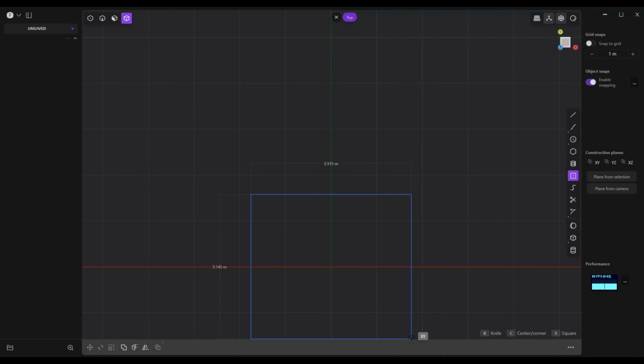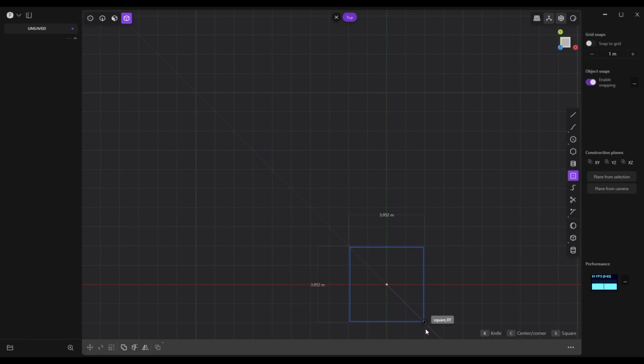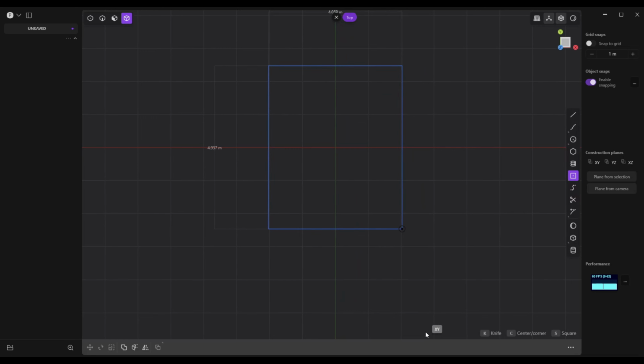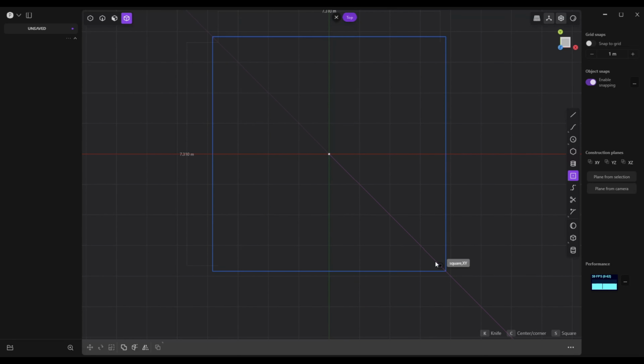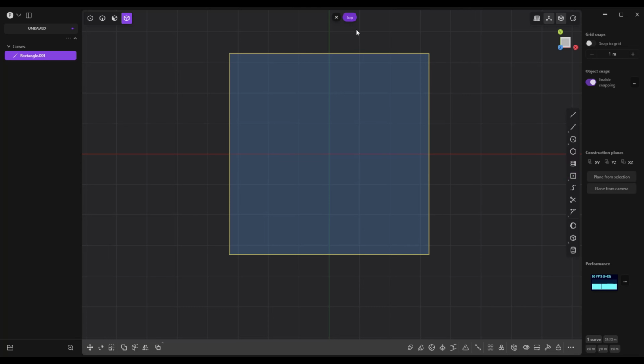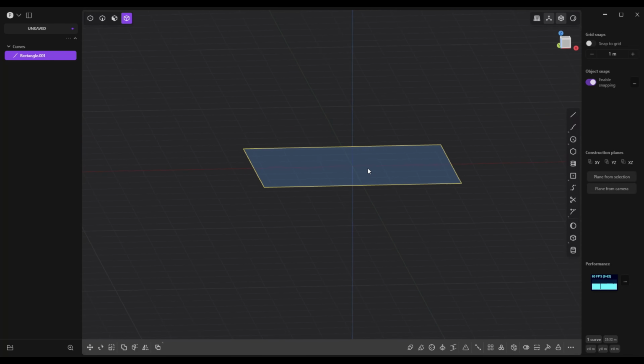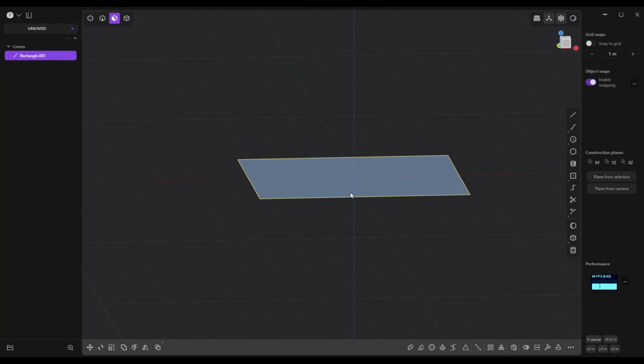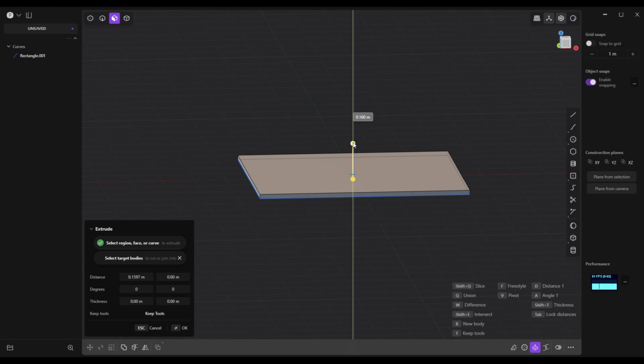down Shift while you're pulling that out. Let me get some space here. All right, so hold on Shift. Let's make it square. This looks good. Select that. Next up, we're going to go to face mode. We're going to select it. We're going to give it some thickness, nothing crazy.